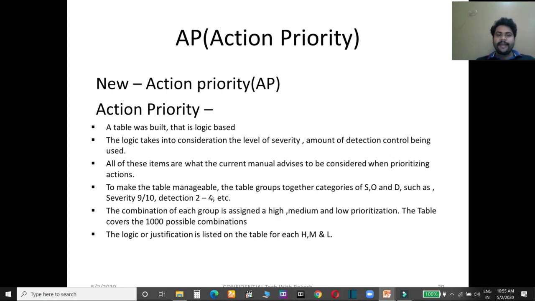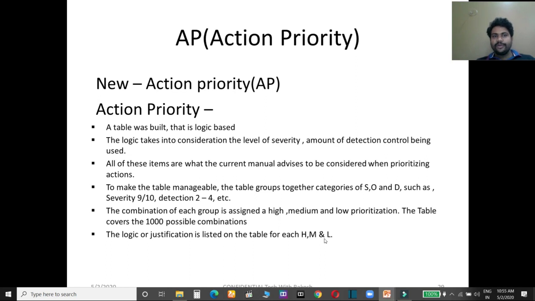To make the table manageable, the table groups together categories of severity, occurrence and detection. The combination of each group is assigned a high, medium or low prioritization. The table covers a possible 1000 combinations, and the logic or justification is listed on the table for each high, medium and low.